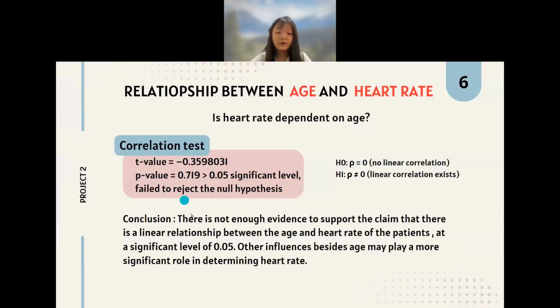For the conclusion, we do not have enough evidence to support the claim that there is a linear relationship between the age and the heart rate of the patients at a significance level of 0.05. So maybe other influences besides age may play a more significant role in determining the heart rate.